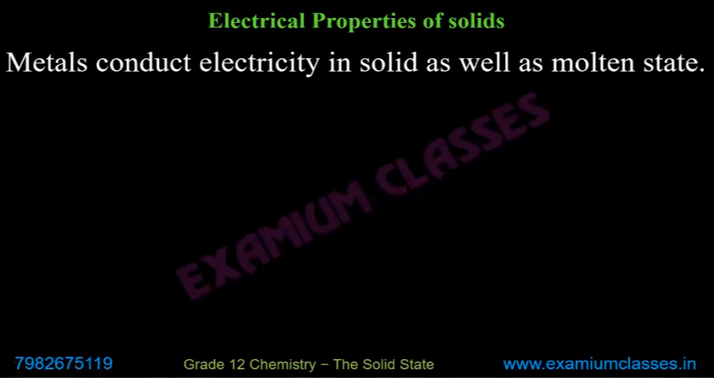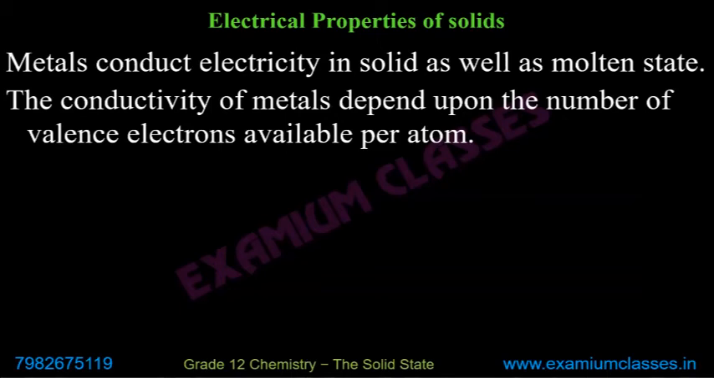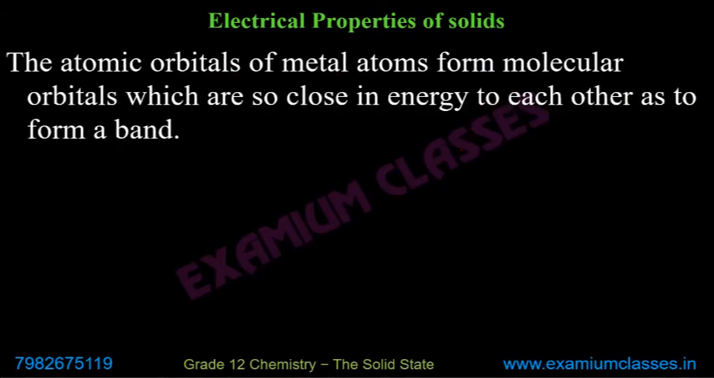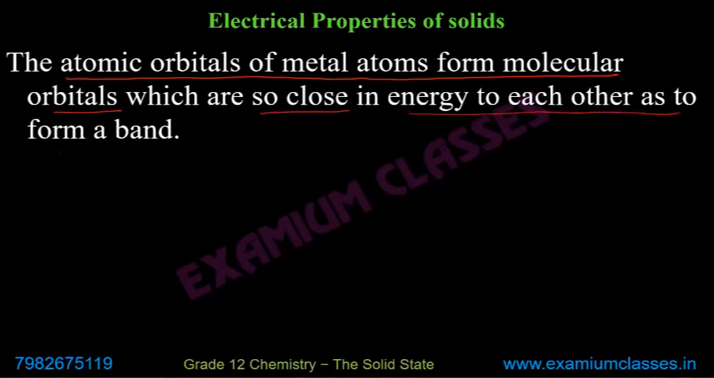This is something you know. Metal conducts electricity in molten state. Conductivity of metal depends upon the number of valence electrons available per atom, which can move to the conduction band or are already in the conduction band if it is overlapping. That will decide how much conductivity that metal has. The atomic orbitals of metal atoms form molecular orbitals which are so close in energy to each other as to form a band. This is something I have explained.